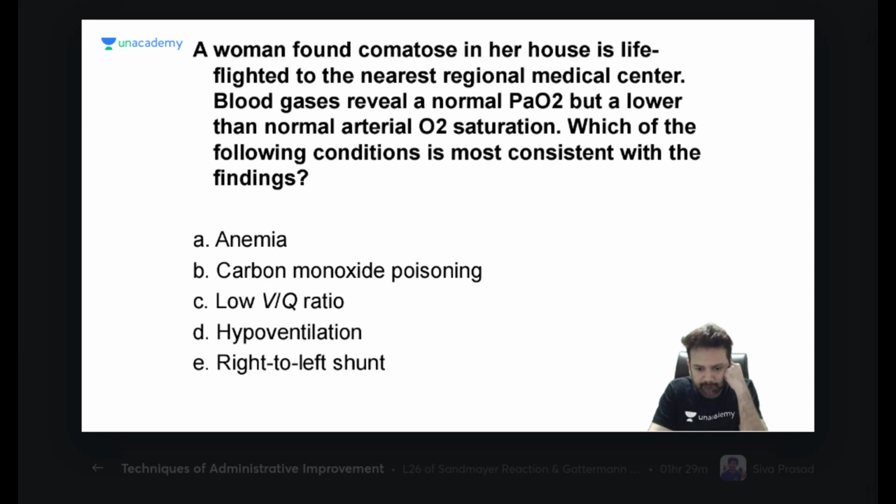Okay. A woman found comatose in her house is life flighted to the nearest regional medical center. Blood gas revealed a normal PaO2 but lower than normal arterial saturation. Which of the following conditions is most consistent? Normal PaO2. Let me give you options.